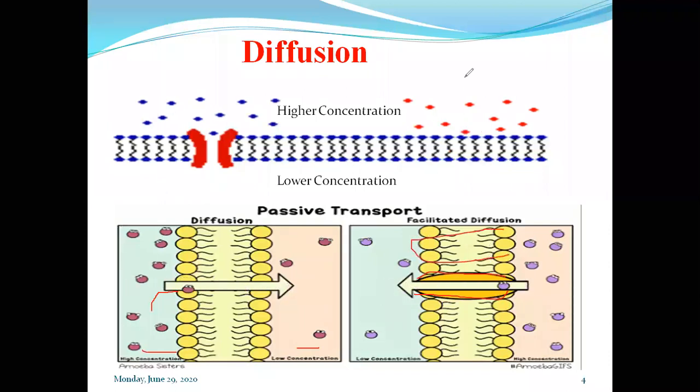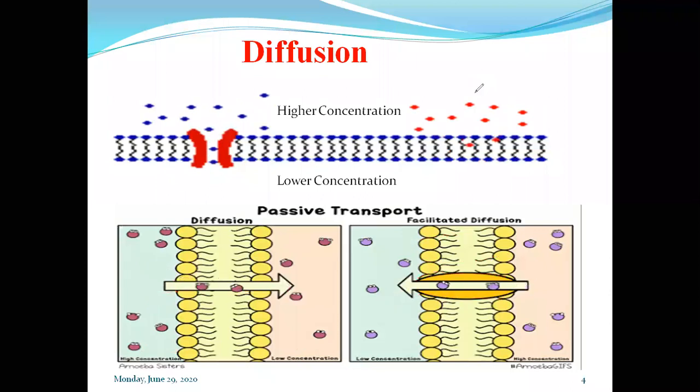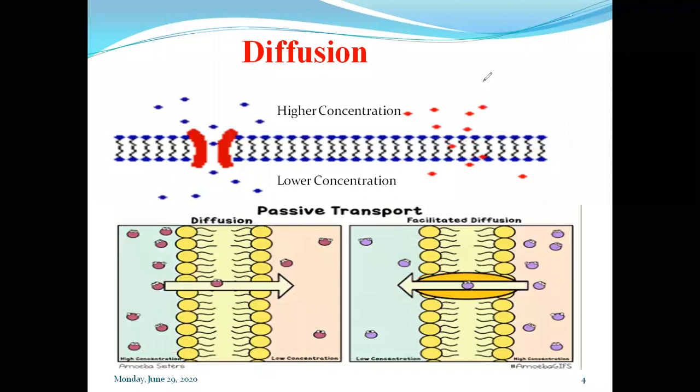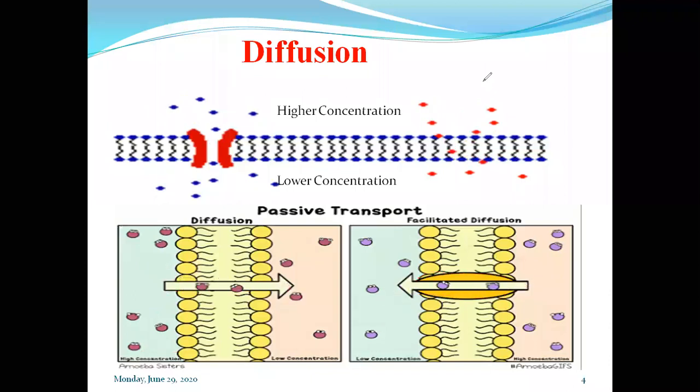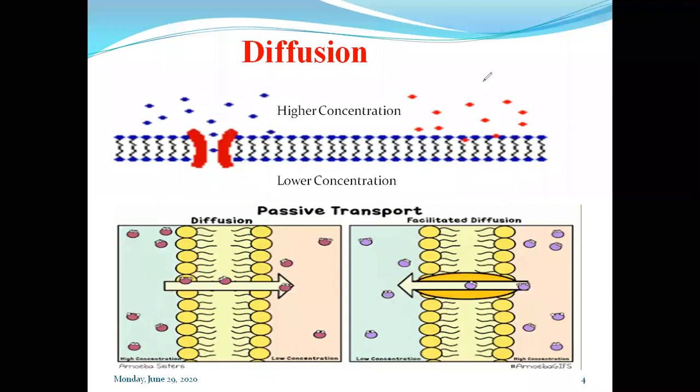Okay, this is diffusion. By observing this picture clearly, we will understand the phenomenon of diffusion.